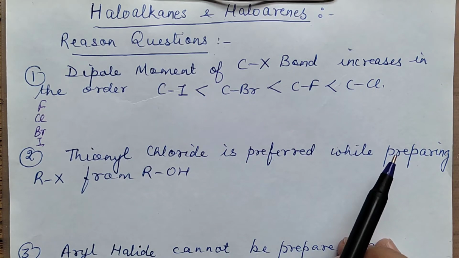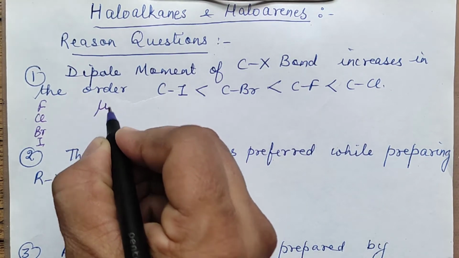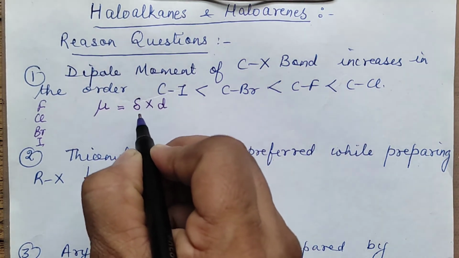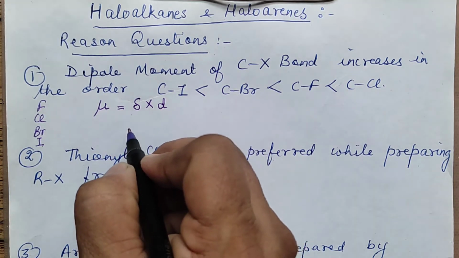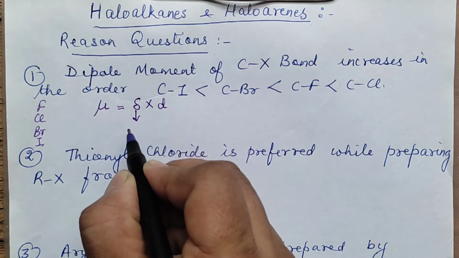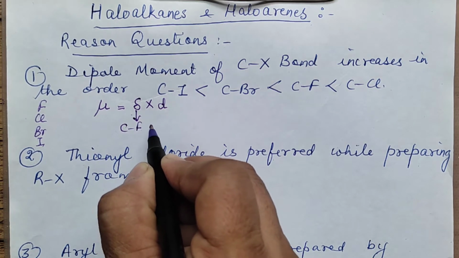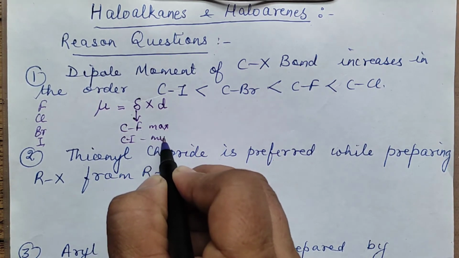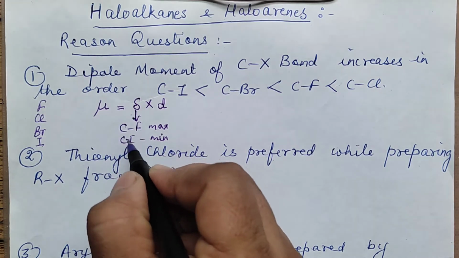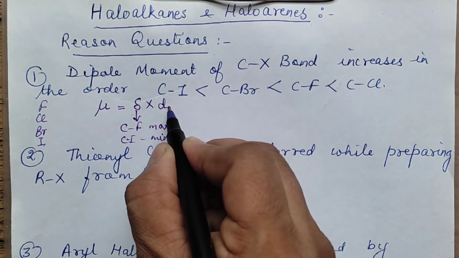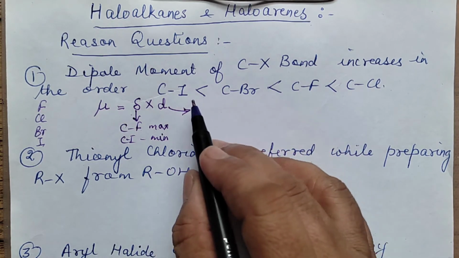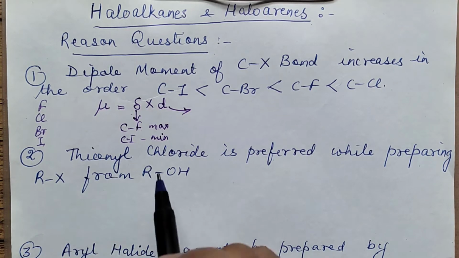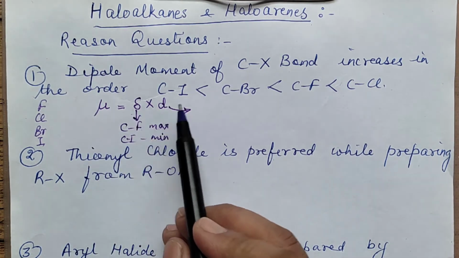To answer this question, first write down what dipole moment is. Mu is the product of delta and d, that means the product of charge and distance. No doubt the charge is greater for the C-F bond, maximum for this bond and least for the C-I bond. But that is not the only deciding factor; d is also a deciding factor, and it is maximum for iodine. We have to see the overall product, so you will write the answer as: dipole moment is a product of delta into d.